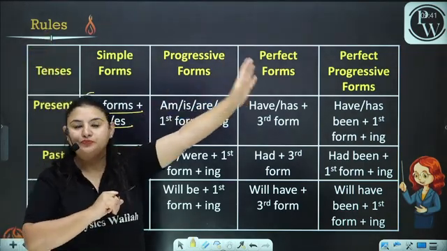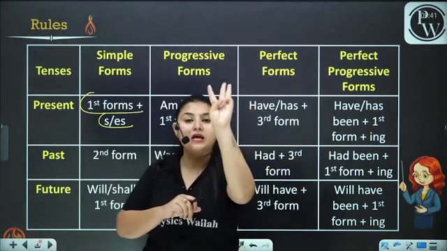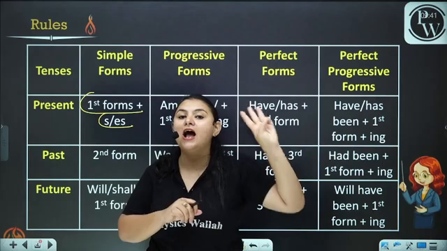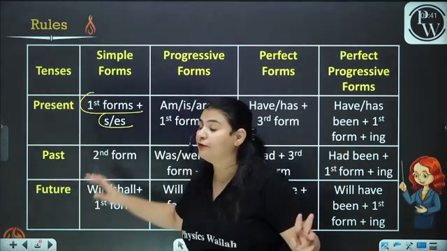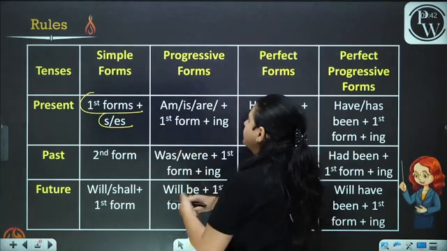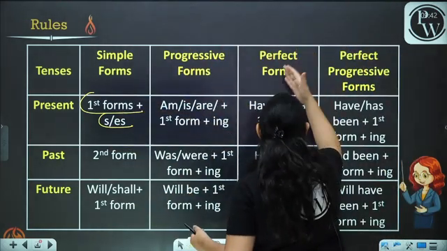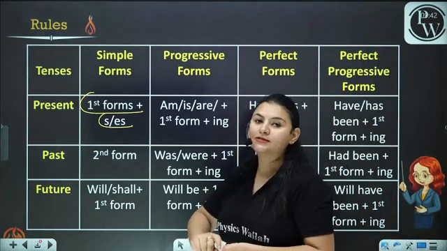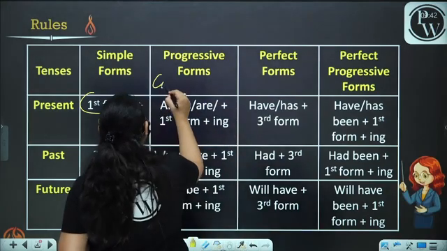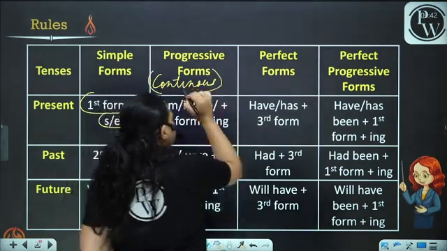As you know, the tenses are divided into 3 forms: present, past, and future. Now, present has also 4 forms: simple, progressive, perfect, and perfect progressive forms. What is progressive? Progressive is continuous.